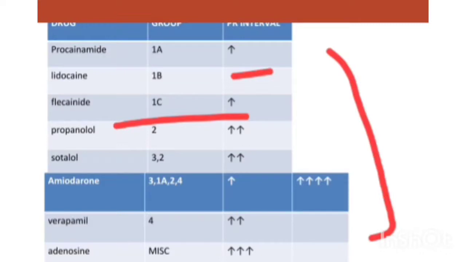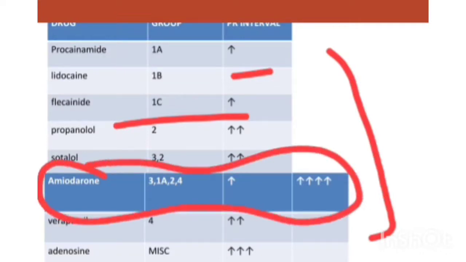The most effective is amiodarone, which affects everything. If a patient comes to the emergency department with arrhythmia and you do not know what type of arrhythmia, you can use amiodarone. No doubt it has side effects, but you can use amiodarone to treat it.